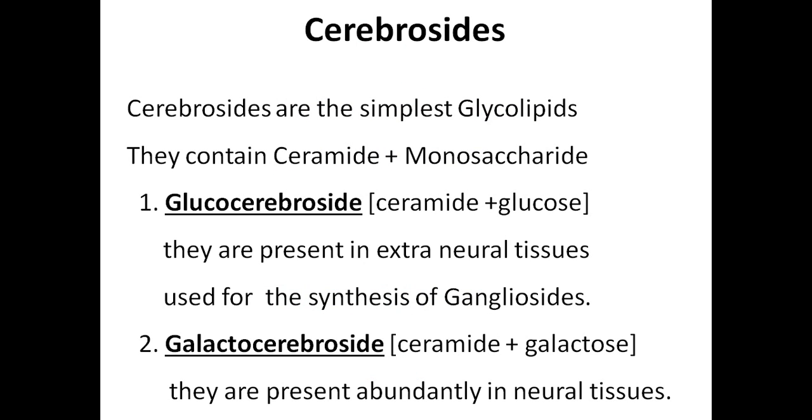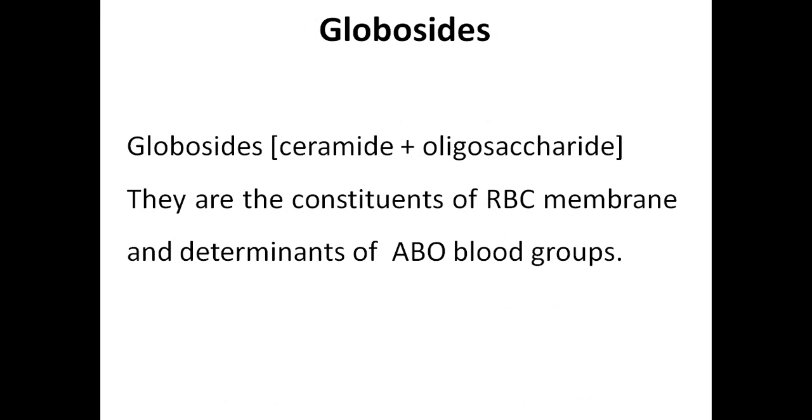Cerebrosides are the simplest glycolipids. They contain ceramide plus monosaccharide. Glucocerebroside consists of ceramide plus glucose. Galactocerebroside consists of ceramide plus galactose. Glucocerebrosides are present in the extraneural tissues and are used for the synthesis of gangliosides. Galactocerebroside, ceramide plus galactose, is mainly present in the neural tissue.